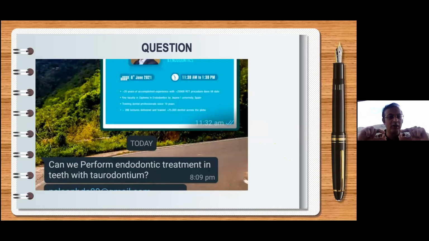All I need to do is prepare the canal and fill the canal. Sometimes it can be as small as 5, 6, 7 millimeters. Okay, the crown portion is bigger, the pulp chamber portion is very big, and the canals are short. Of course there are different grades to it: hypo, mid grade, or hyper, whichever it is. In fact, in taurodontism, root canal treatment is easier to perform.